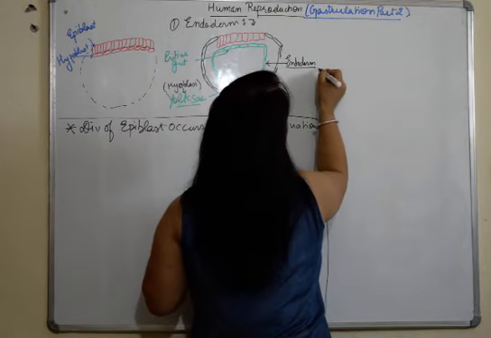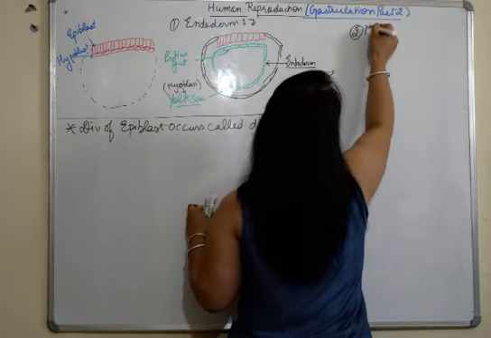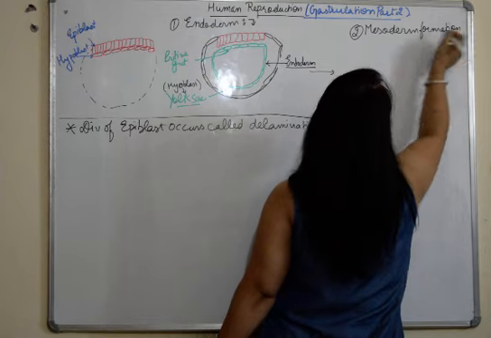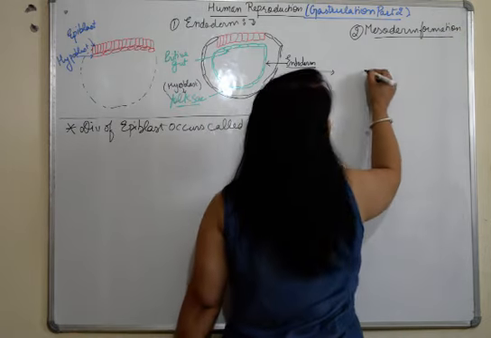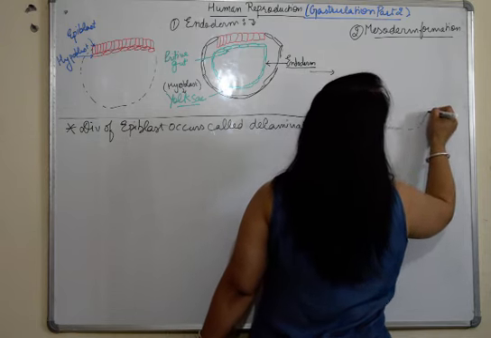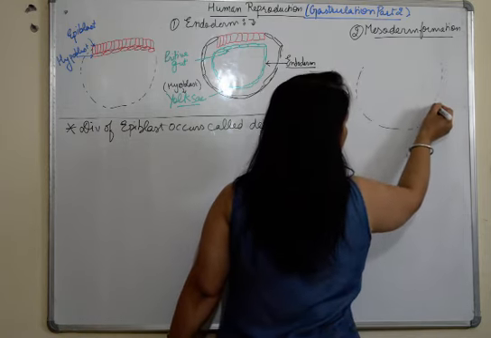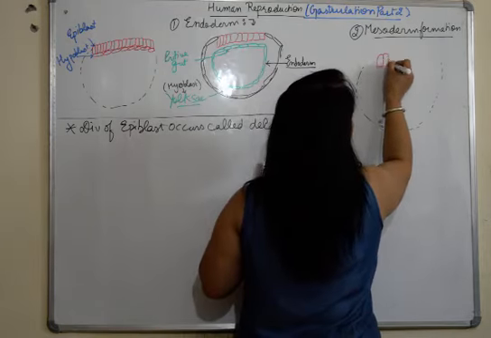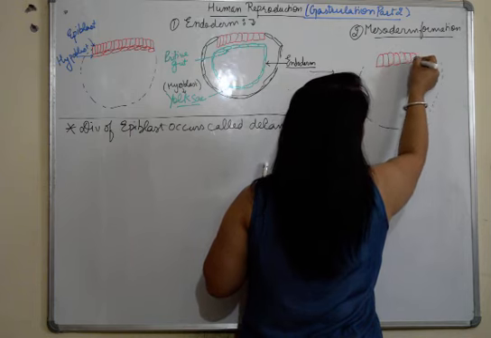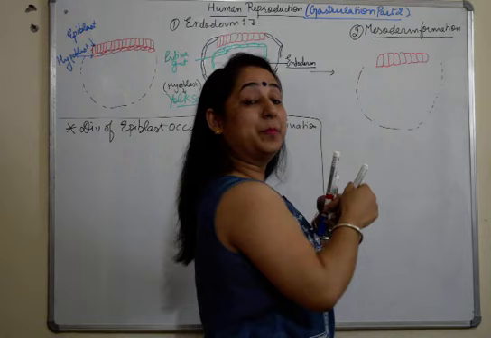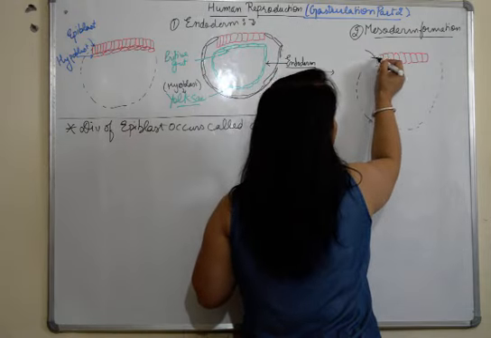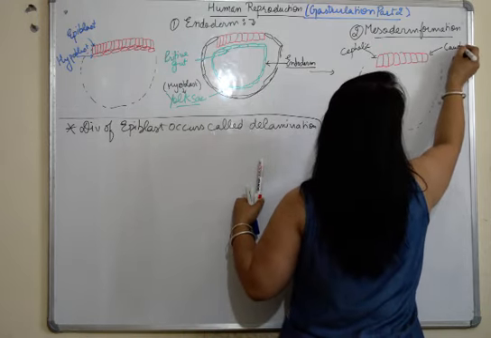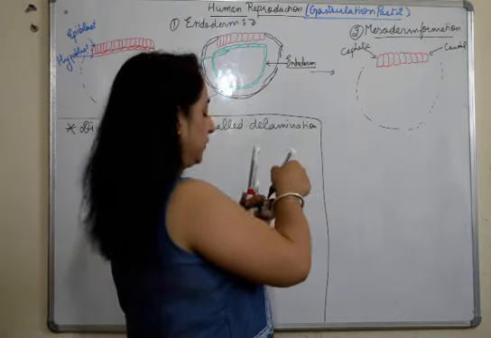Now we are going to talk about the second layer formation, that is mesoderm formation. Now what happens in mesoderm formation, we'll make this structure again. Now during the formation of the mesoderm, we know these are the cells of the embryonal disc. As told in the previous video, if we talk about the sides, this is, suppose, the cephalic side, and this is the caudal end. We have discussed this during the formation of the primitive streak.